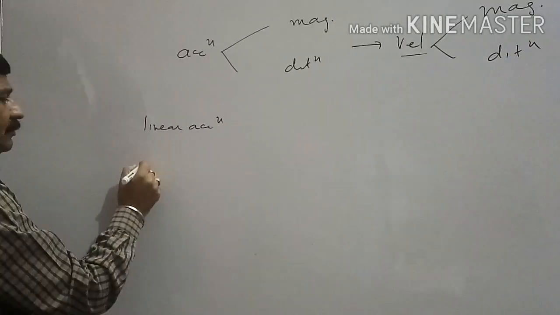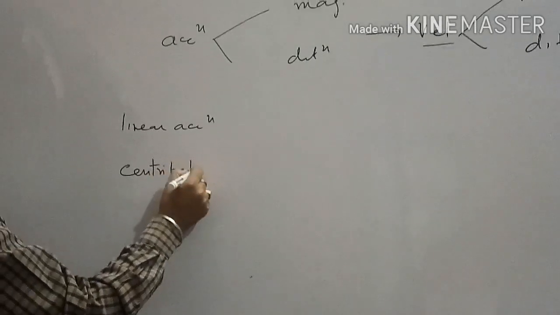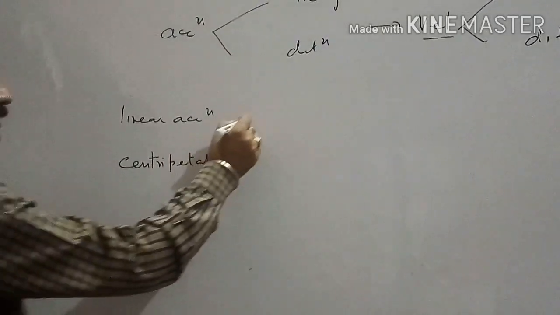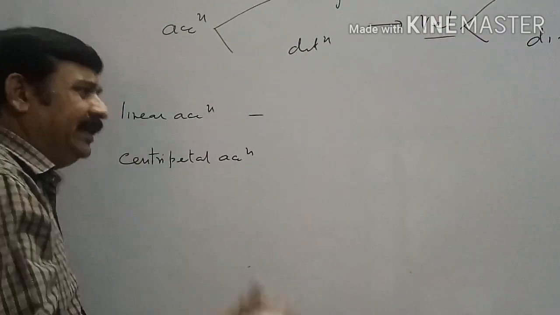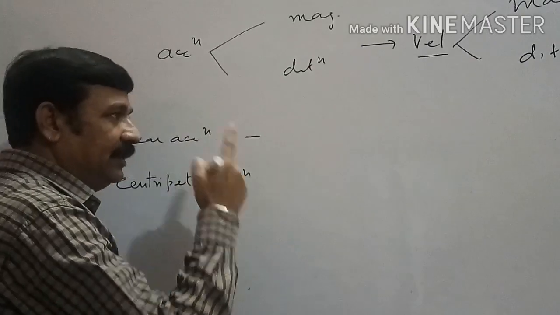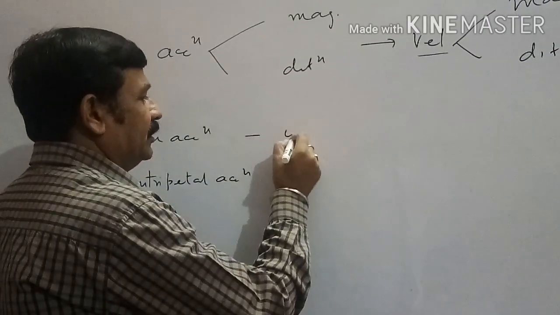Linear acceleration and number 2, centripetal acceleration. Linear acceleration, also called only acceleration, is the acceleration which develops in the body when magnitude of velocity changes.